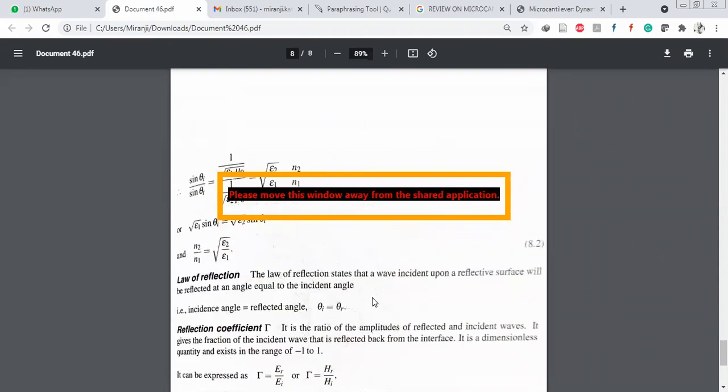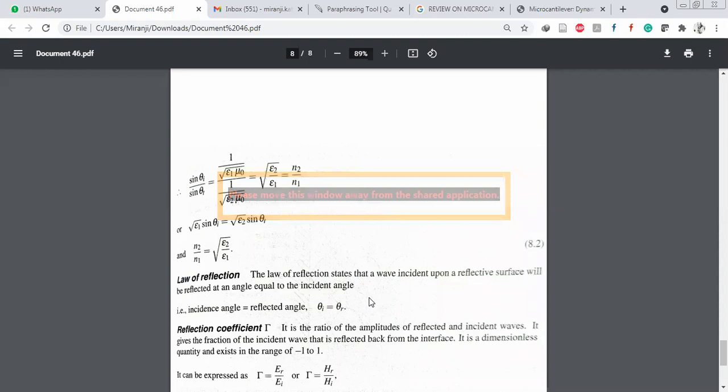The next one is the law of reflection. The law of reflection states that a wave incident upon a reflective surface will be reflected at an angle equal to the incident angle. At whichever angle it is incident, that much angle it is reflected back.